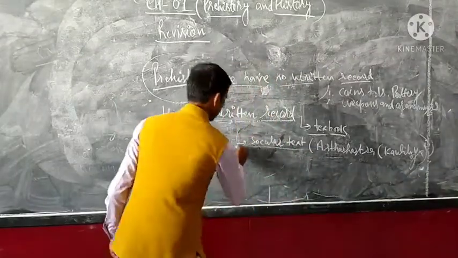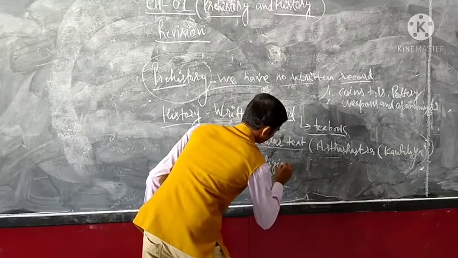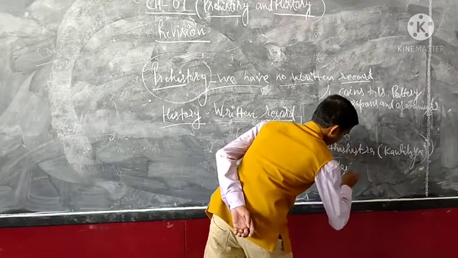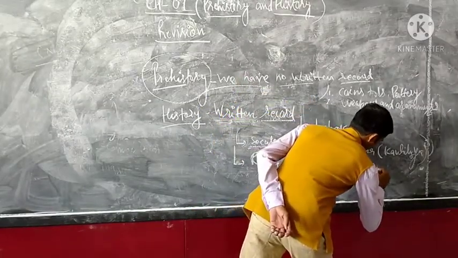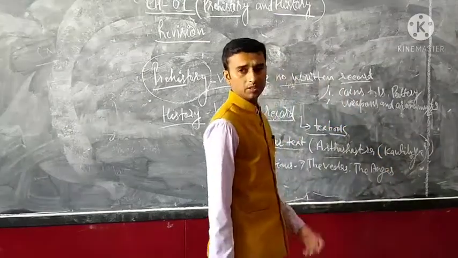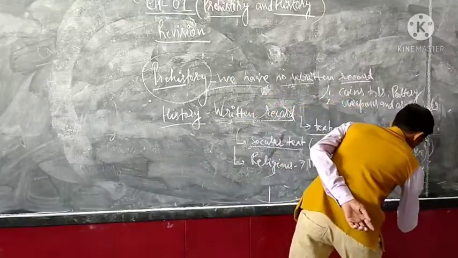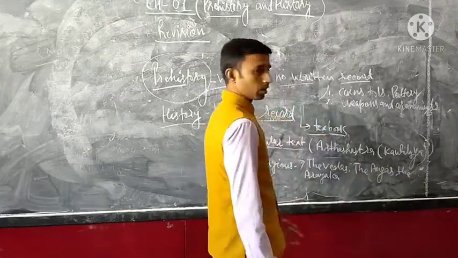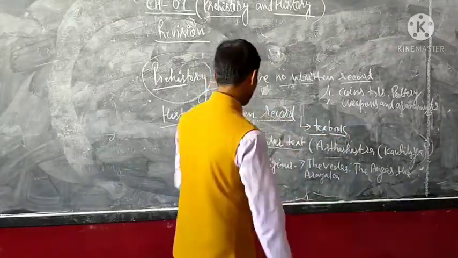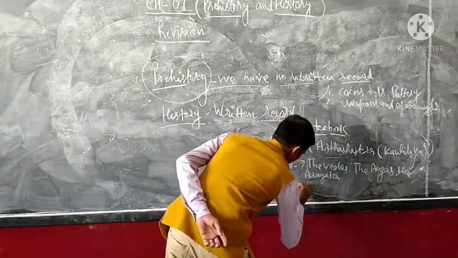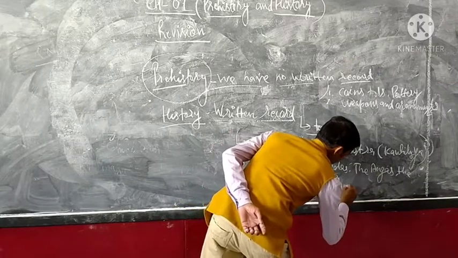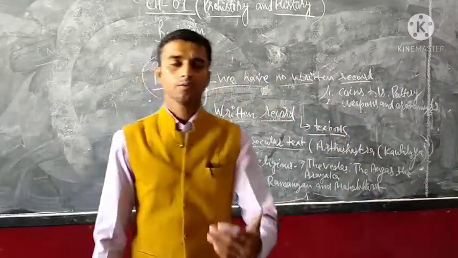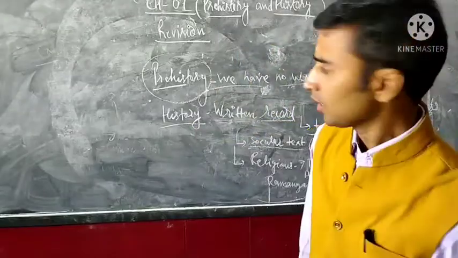If you see religious books, then religious texts are the Vedas, the Angas, the Puranas, and some other important epics in religious form like the Ramayana and Mahabharata, which are also available as sources of information for the history period.